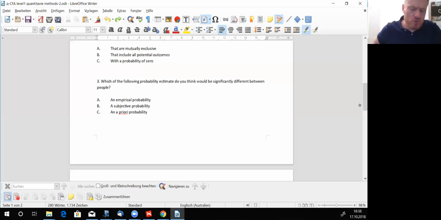This does not hold true for an empirical probability, because different persons could have the same standpoint, could have done the same testing, could have done the same empirical observation in the last 10 days.